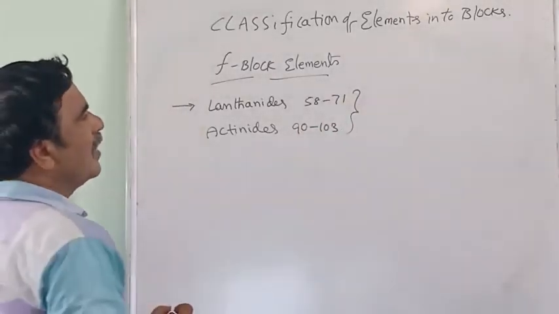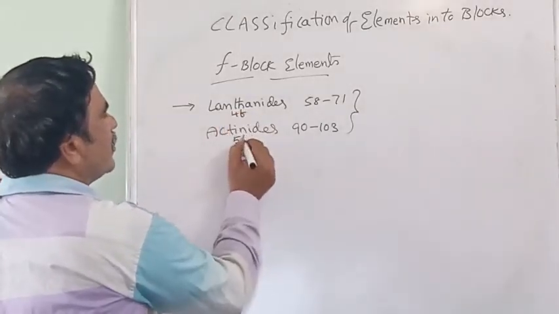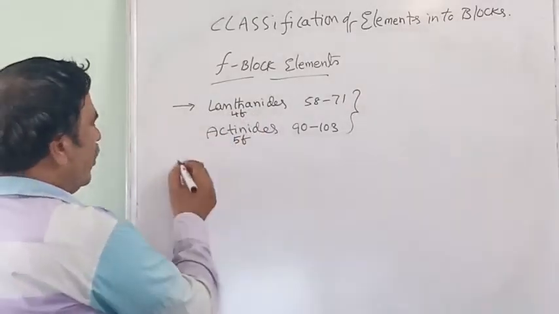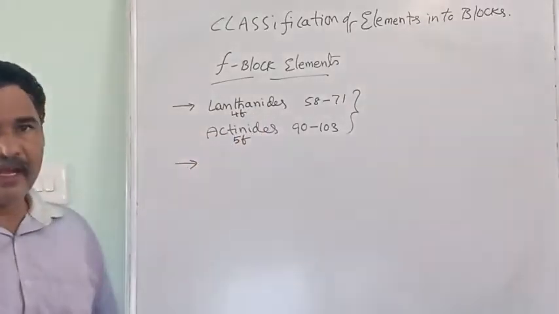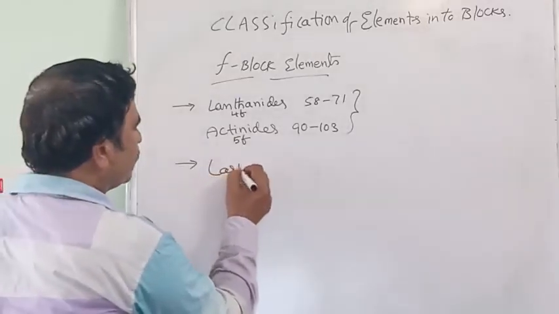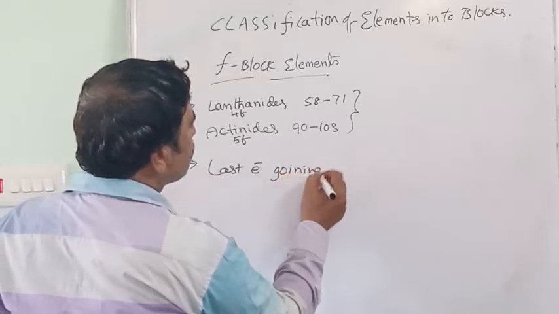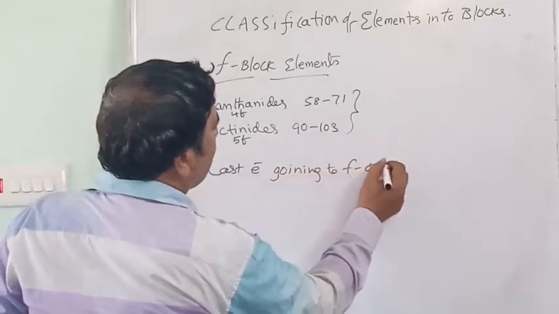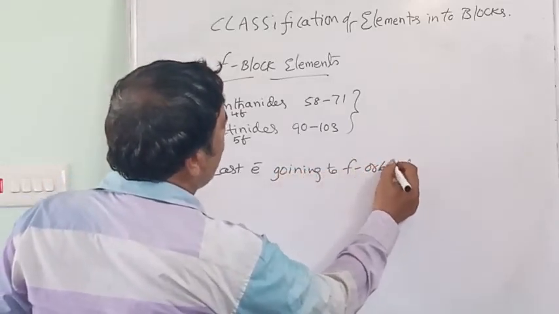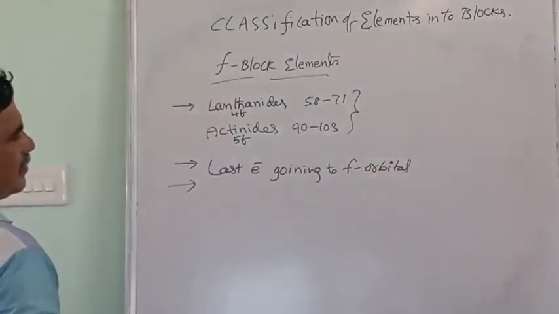This is 4f. This is 5f. Why these are called F block elements is, the last electron going to f orbital. Hence they are named as F block elements.